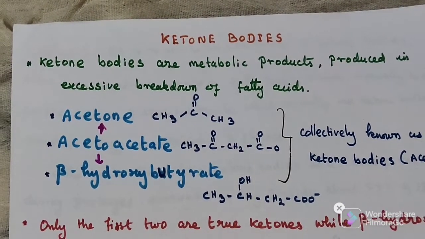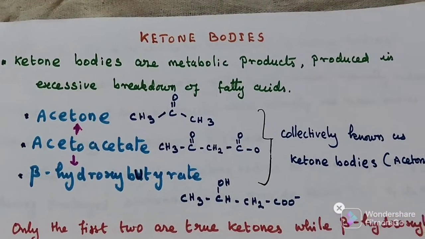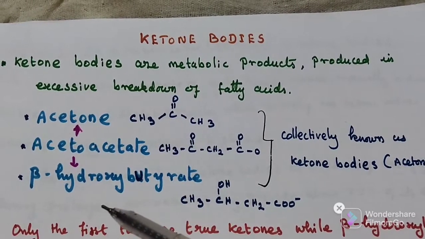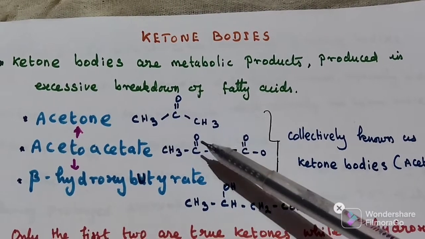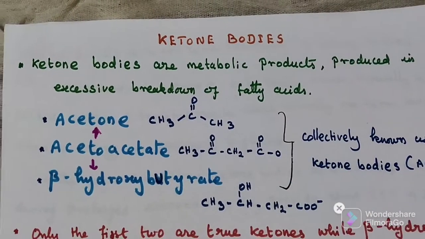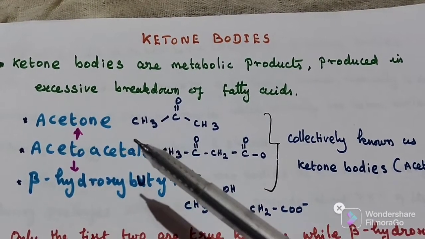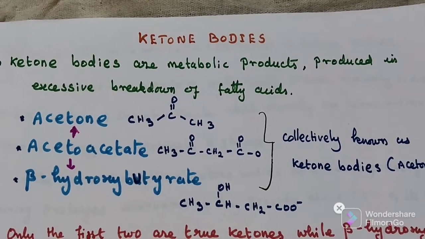The first two are known as true ketone bodies. Acetone and acetoacetate are known as true ketone bodies because they have the keto group, C double bond O, here and here. The ketone functional group is there, so acetone and acetoacetate are considered true ketone bodies.